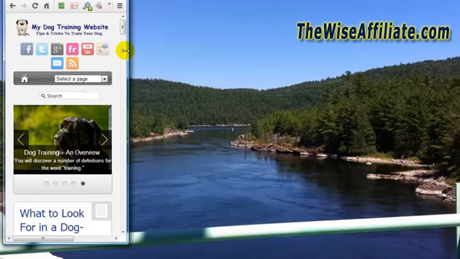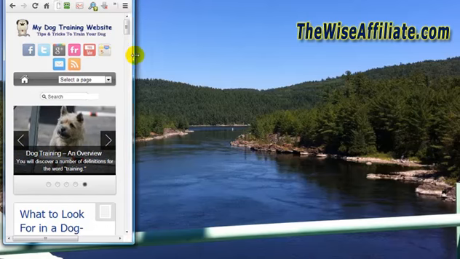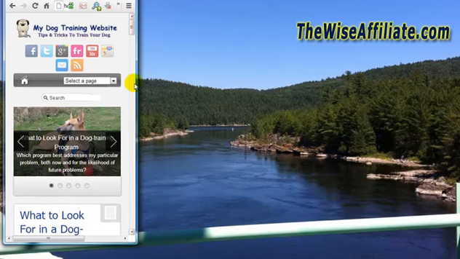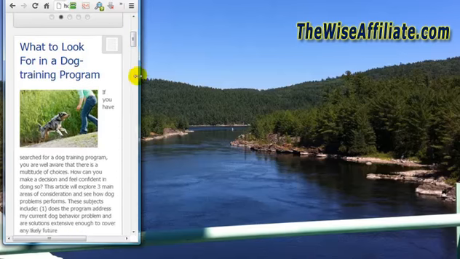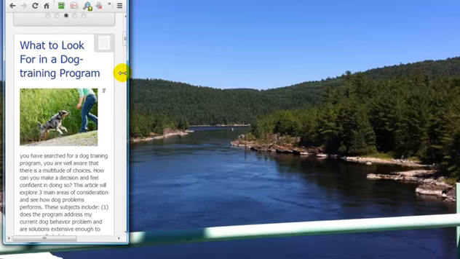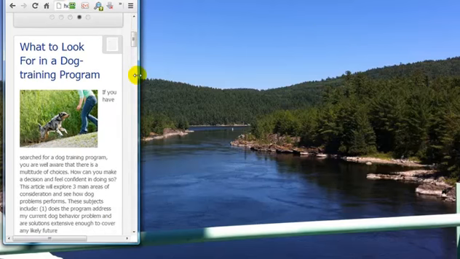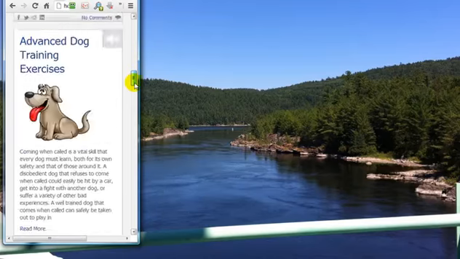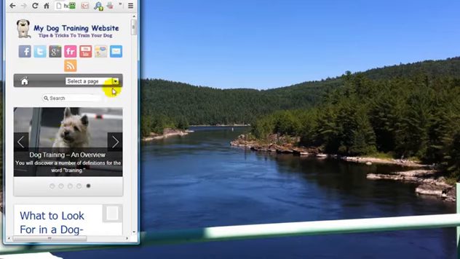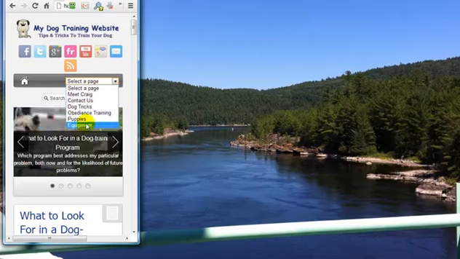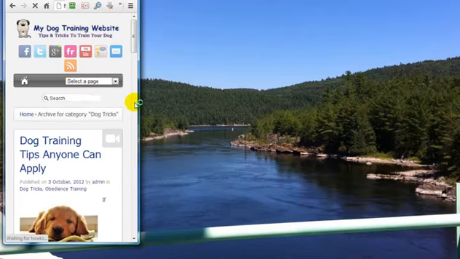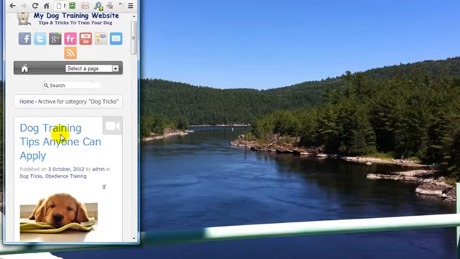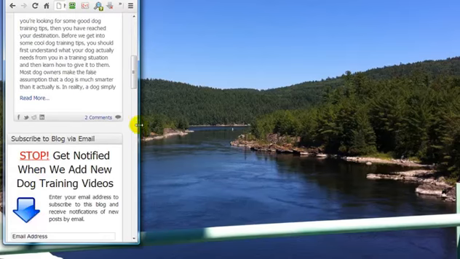you'll see that it's changed. So for example, if I was viewing this on my mobile phone, you'll see that my blog would, I'm not sure the exact width, but I'm sure you get the idea. This would be your navigation because the menu's being shrunken. You can select, let's go and see what dog trick blog posts you have. And you'll see that we have 1 dog post and we still see the sidebar, etc.